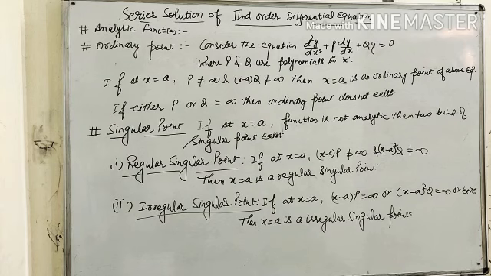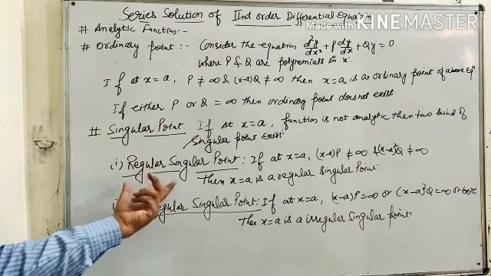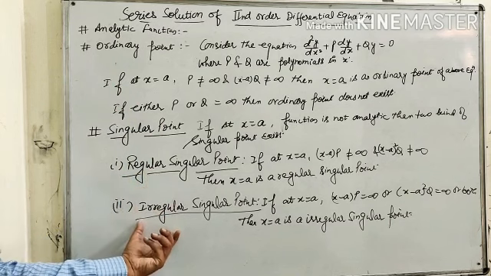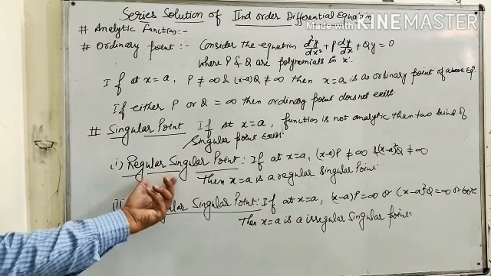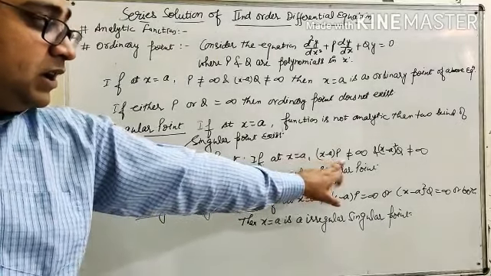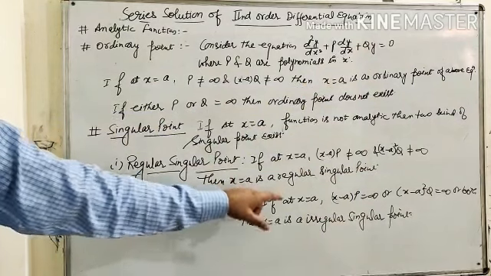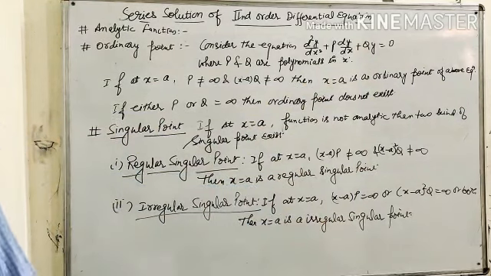So we have to move on to the singular point. Singular points are of two types: one is regular singular point and another is irregular singular point. For a regular singular point, if at x = a, (x − a)p ≠ infinite, and (x − a)²q ≠ infinite, then x = a is a regular singular point.